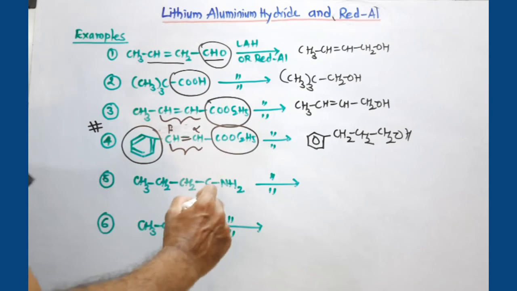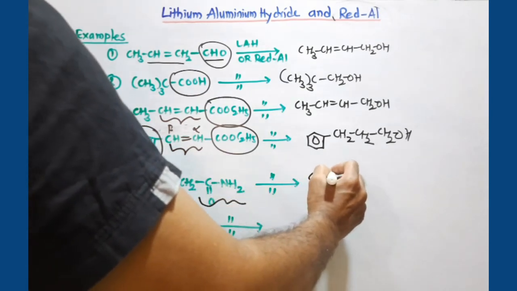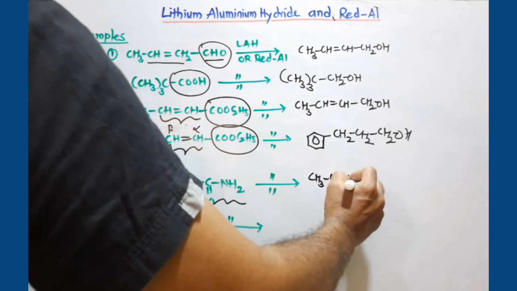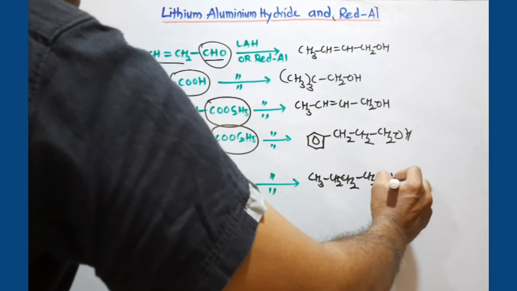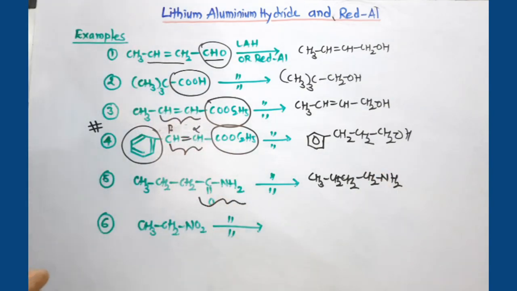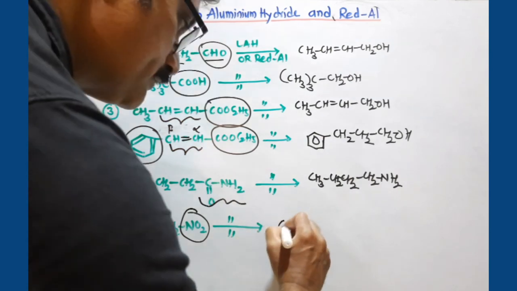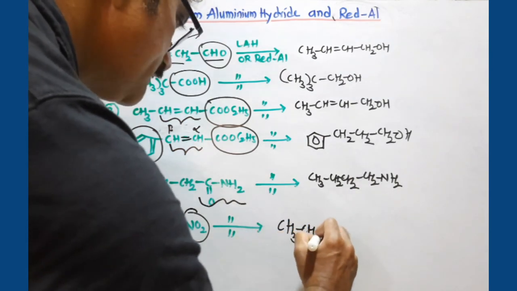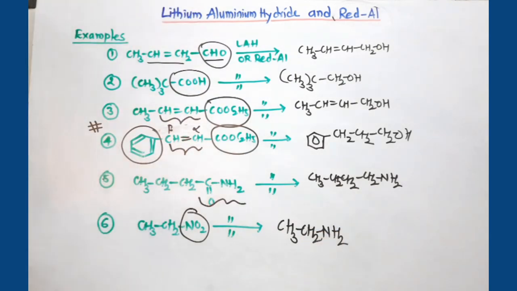Now in case of amide, the remaining part I'll write here, and this is converted to CH2NH2. So amide is converted to CH2NH2, so the product is this one. Now the nitro group is converted to NH2 group, so this is converted to CH3, CH2 and NH2. So these are the products of these reactions.